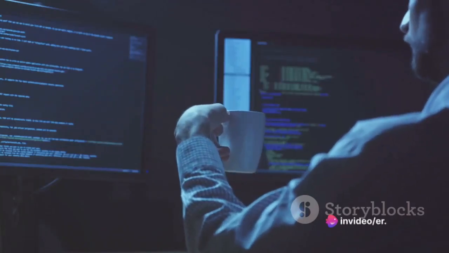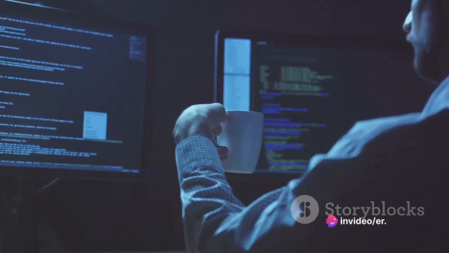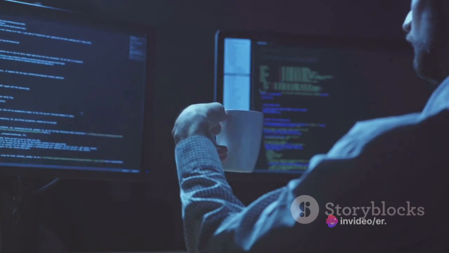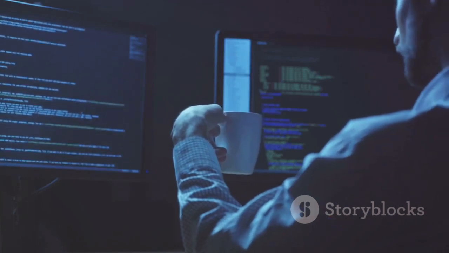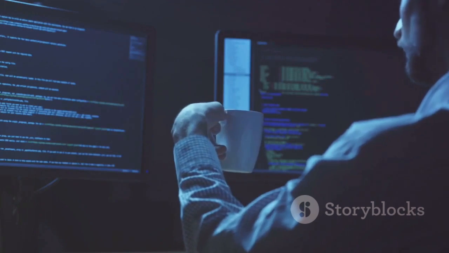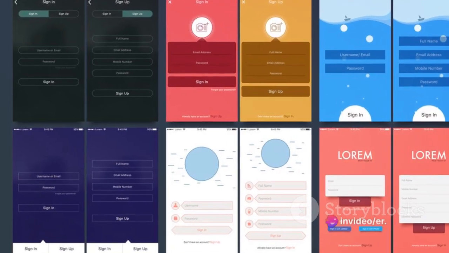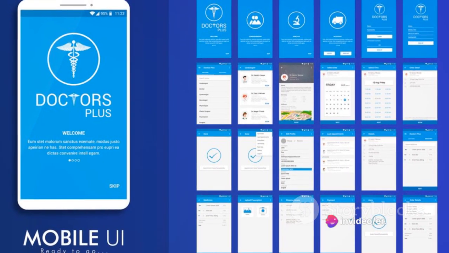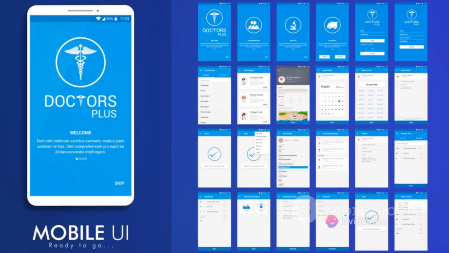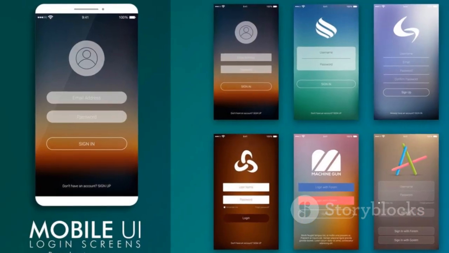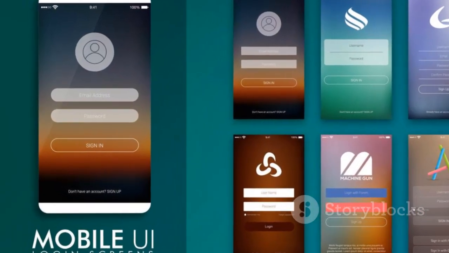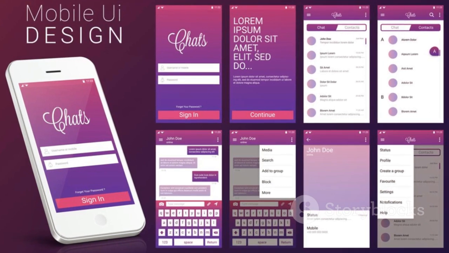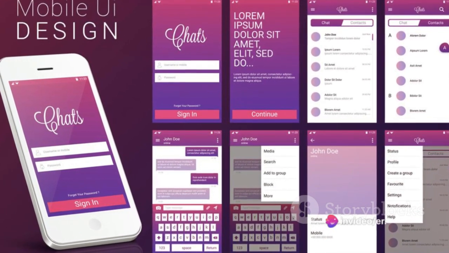Understanding Dart, the programming language used in Flutter, is crucial. Dart allows you to build high-performance, beautiful applications, so it's vital to familiarize yourself with its syntax and principles. Next, we have widgets. Think of these as the building blocks of your Flutter application. Widgets define what your app looks like and how it interacts with user input. They're reusable, extendable, and adaptable, making them a powerful tool in your Flutter arsenal.